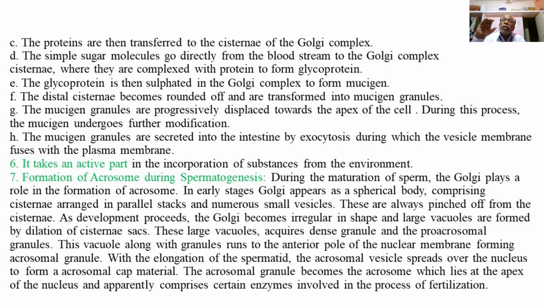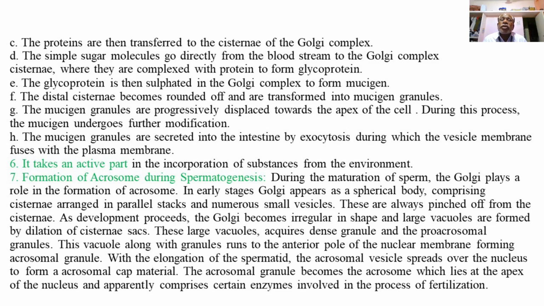These are transformed into the acrosomal cap material in the head region just above the nucleus of the sperm. So the acrosomal granule becomes the acrosome, which lies at the apex of the nucleus and comprises certain enzymes involved in the process of fertilization. So acrosome formation in the sperm is only due to the Golgi bodies present in the spermatid.